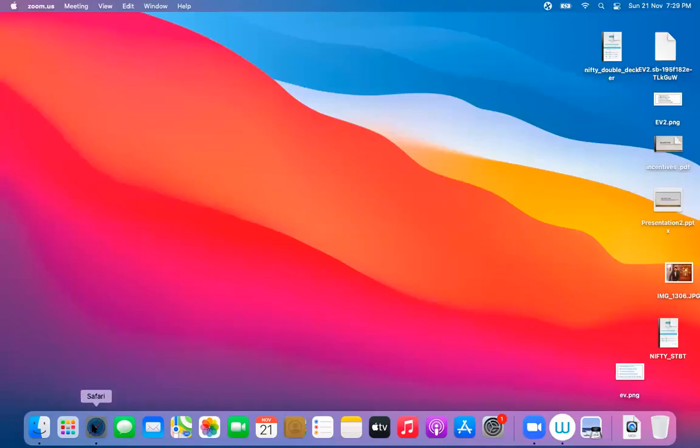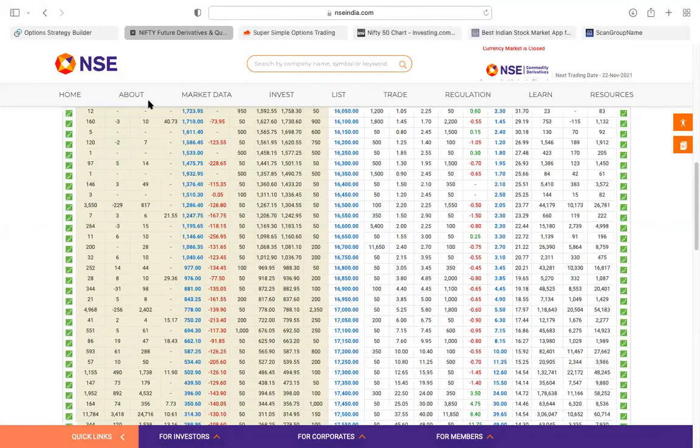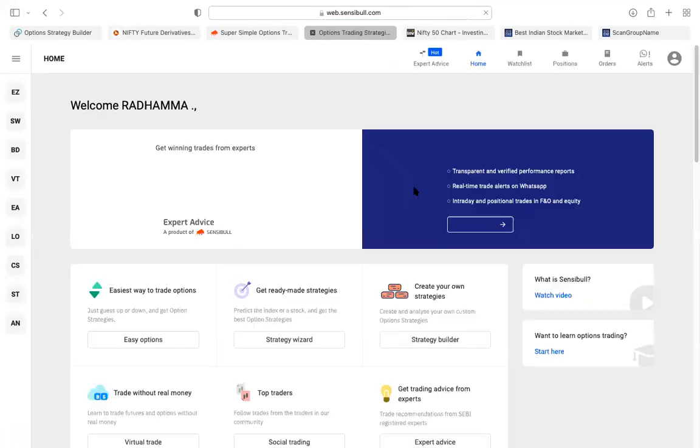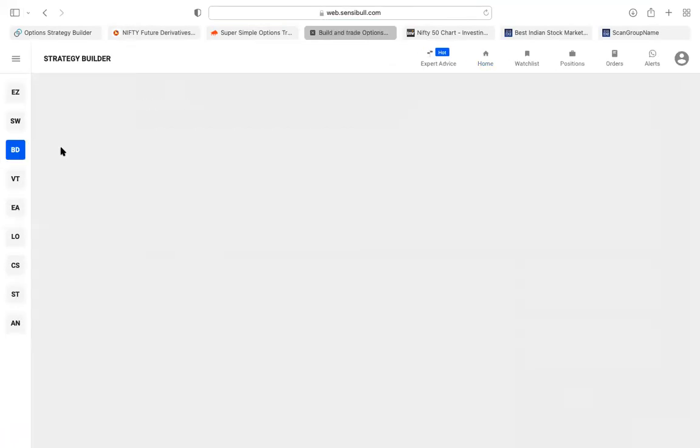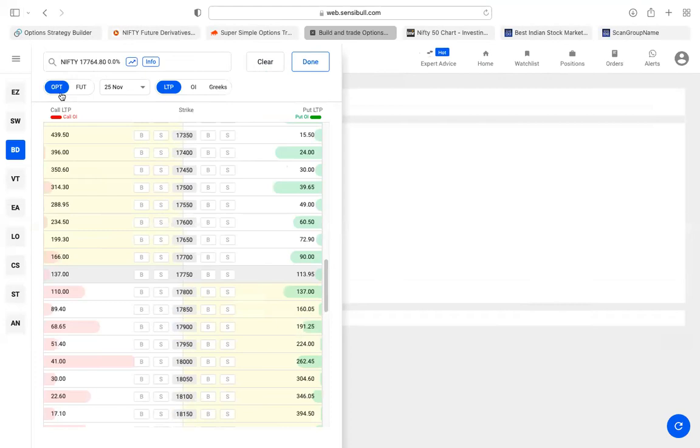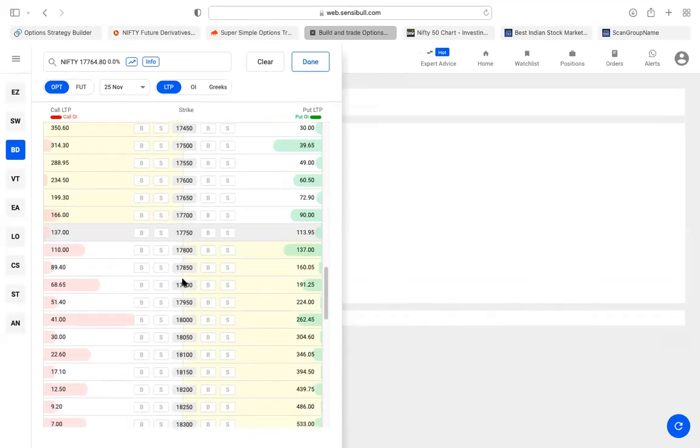So now let me build a strategy. Keep telling me the items, I'll keep adding this in Sensible. Click on this build strategy. I'll start the strategy. I've taken the 25th expiry. Please tell me which item should I add first?